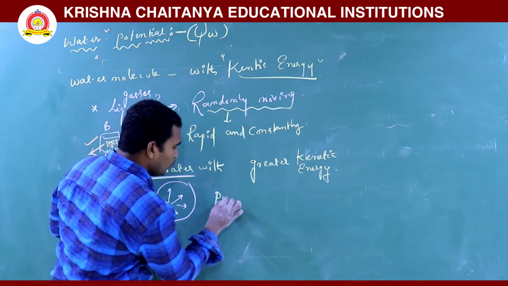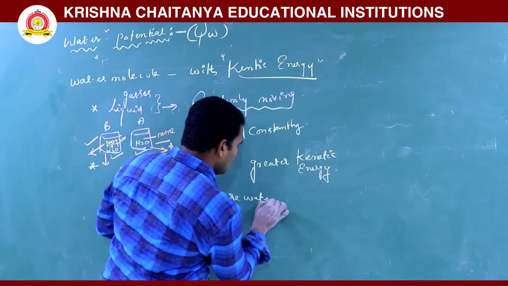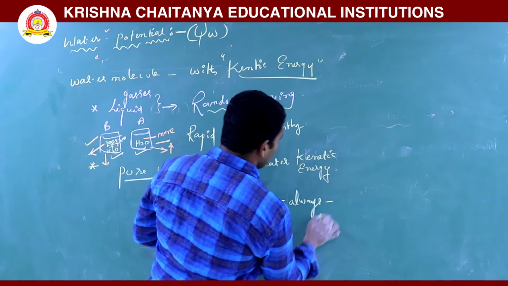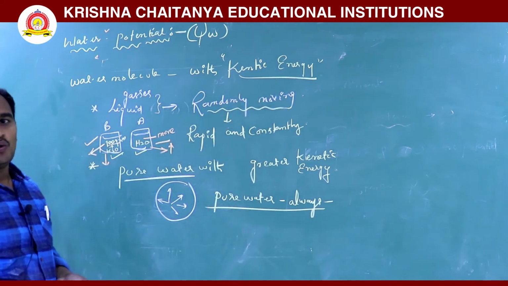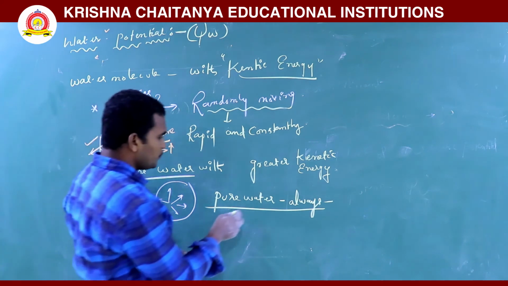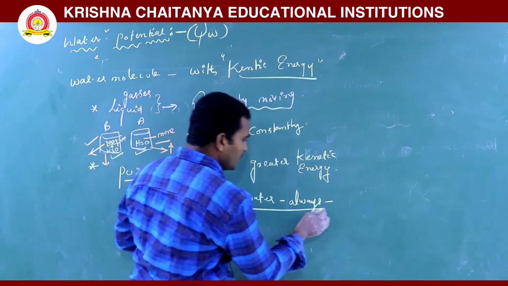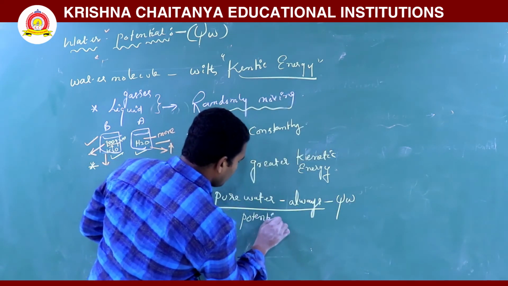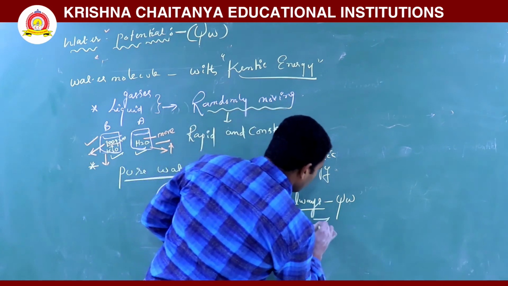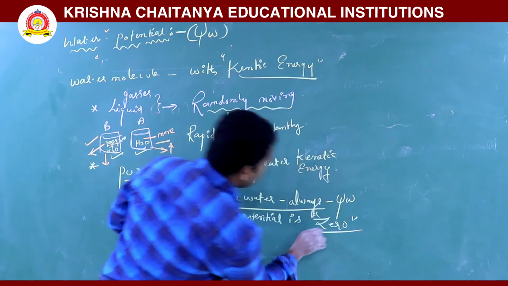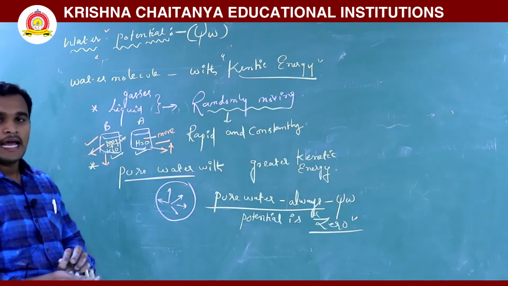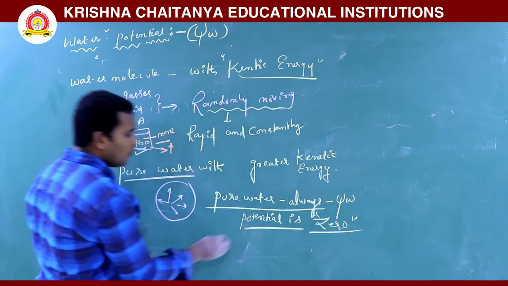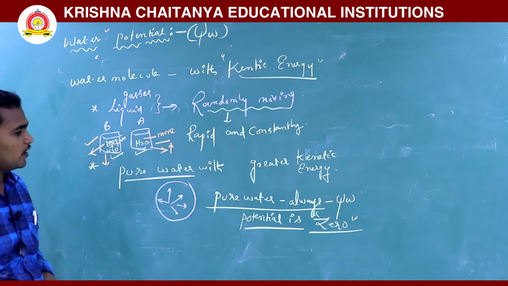So see here, pure water always has water potential 0. Very important: pure water always has water potential 0. Okay, water potential is 0.